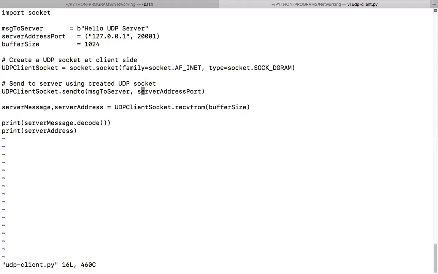But the only thing is it is not reliable. That's all. I don't do a three-way handshake in UDP, is what UDP will say. I'll be doing it, but don't think that I'm guaranteed I'll have a connection, then I will send you the details and all that. No, that is not guaranteed over here.